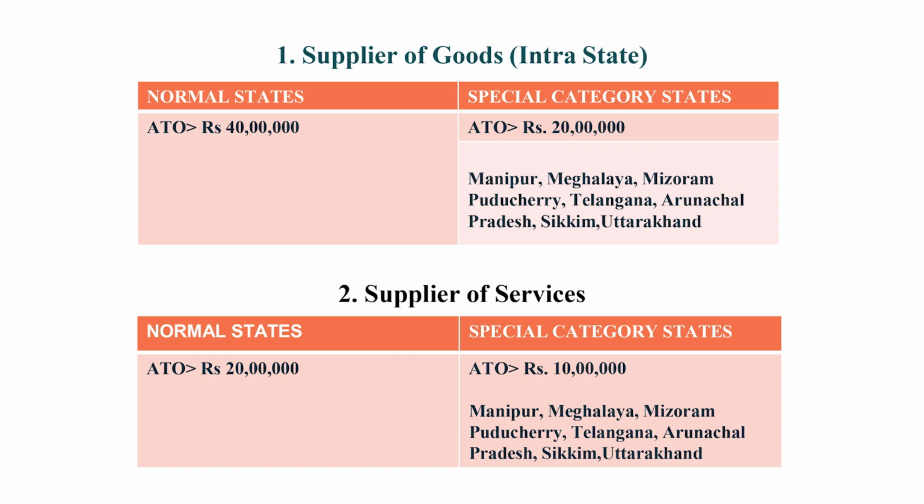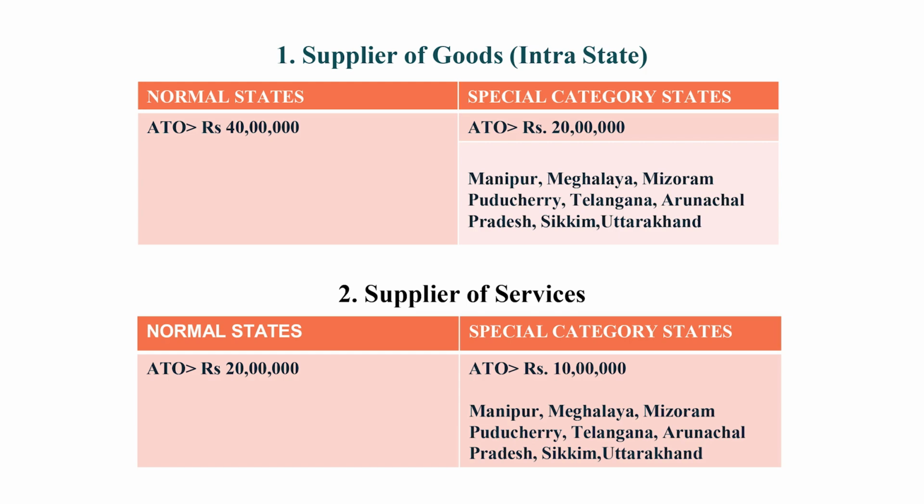If you are a supplier of service in a normal category of states, and your aggregate turnover exceeds 20 lakh rupees, then you are liable to take registration. On the other hand, if you are a supplier of service in a special category of states, and your aggregate turnover exceeds 10 lakh rupees, then you are liable to take registration.